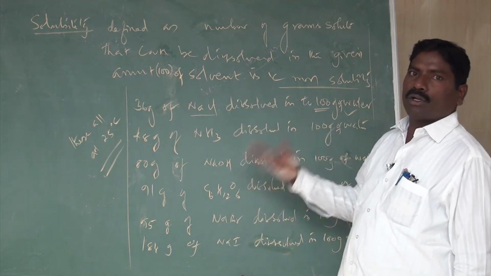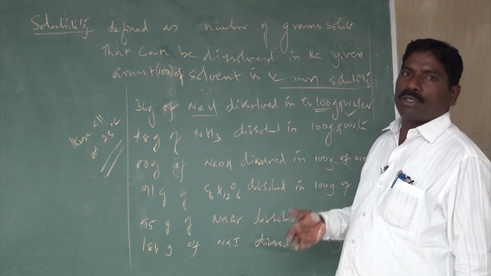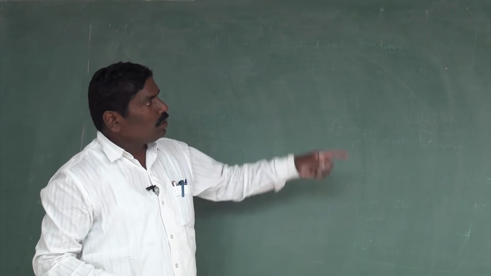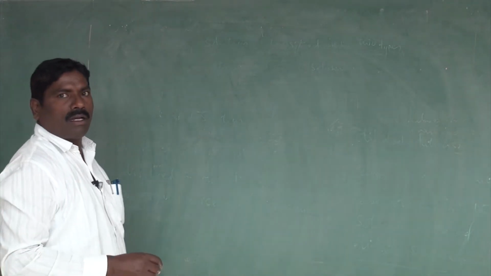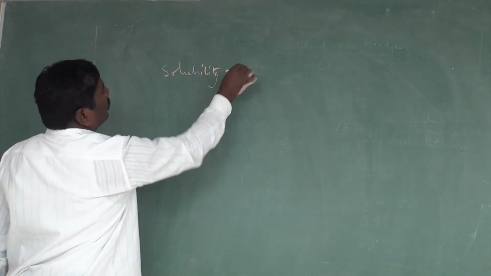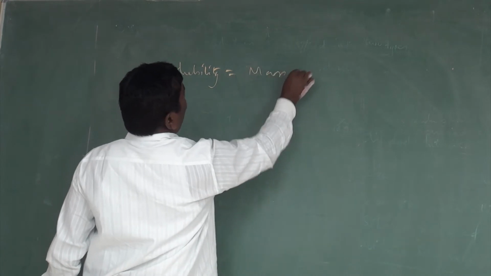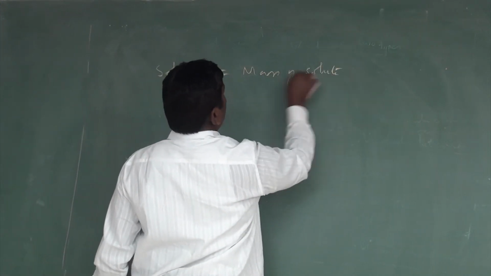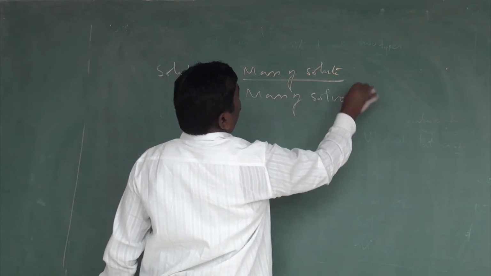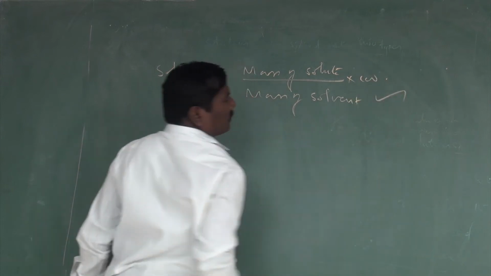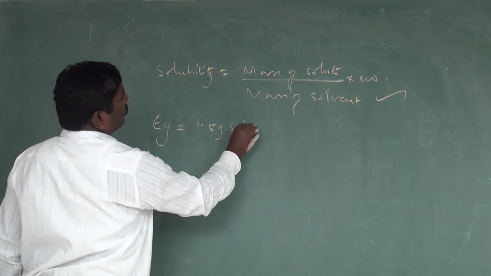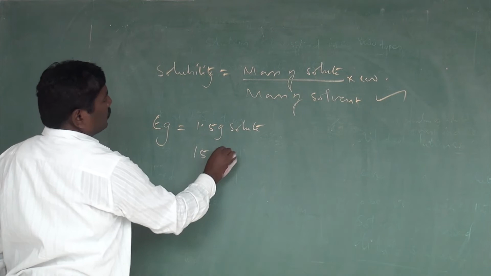The solubility we can calculate using a formula. What is the formula for calculating solubility? Solubility is equal to the mass of solute divided by the mass of the solvent, times 100. This is the formula. For example, 1.5 grams of solute, 15 grams of solvent.